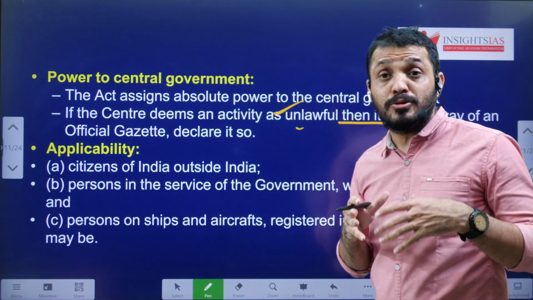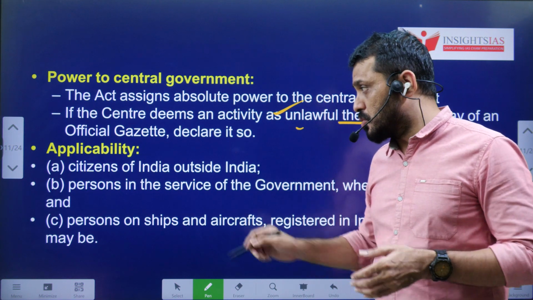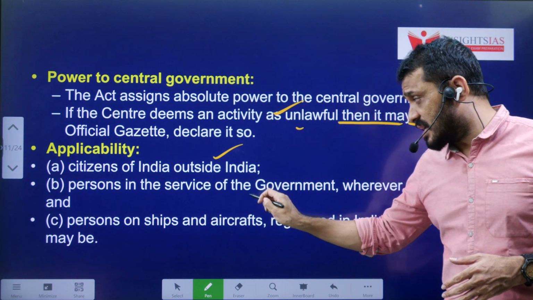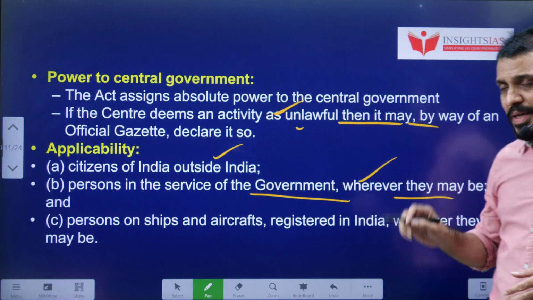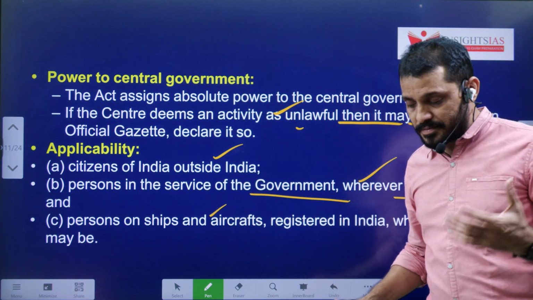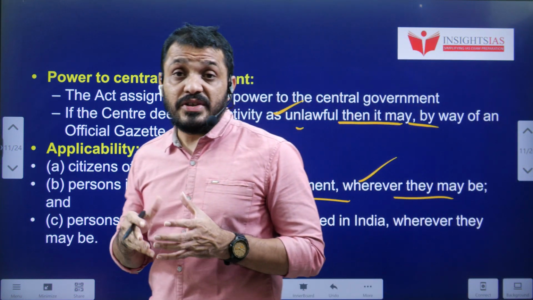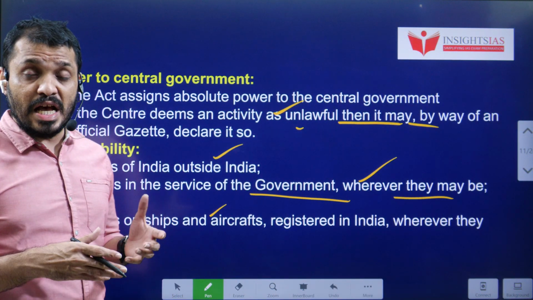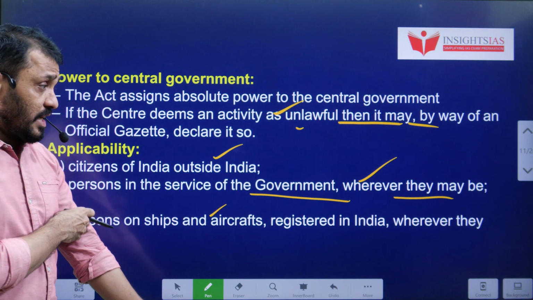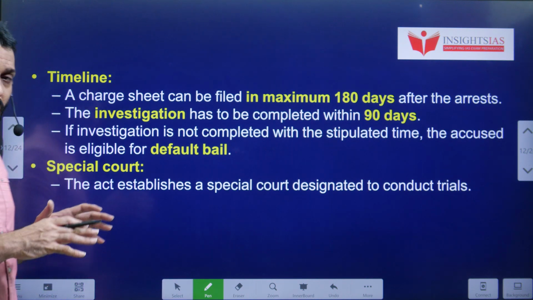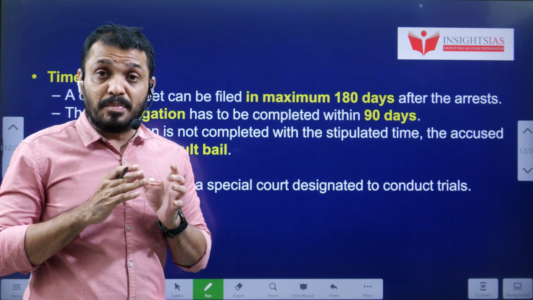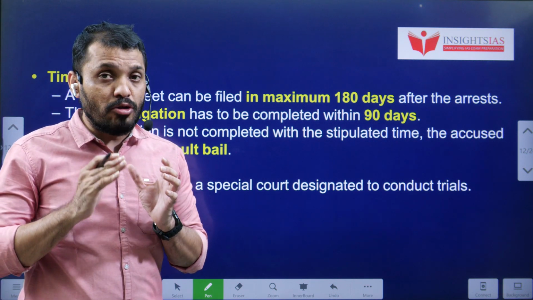And this act is applicable to whom? UAPA is applicable to citizens who are living in India as well as outside of India, and persons in the service of government wherever they may be. That means it is applicable to diplomats as well, and persons on ships, like those working in defense or navy related activities, as well as merchant ships and aircraft registered in India, wherever they may be. So don't be under the wrong impression that this act is applicable only in India. No, it is applicable even outside of India.